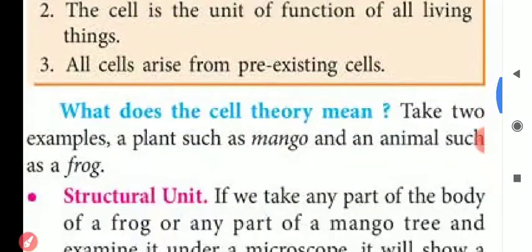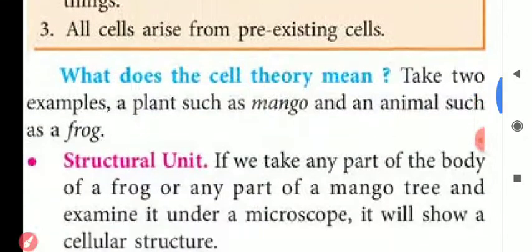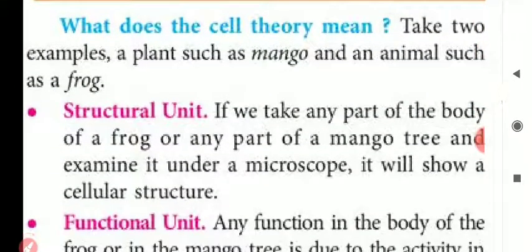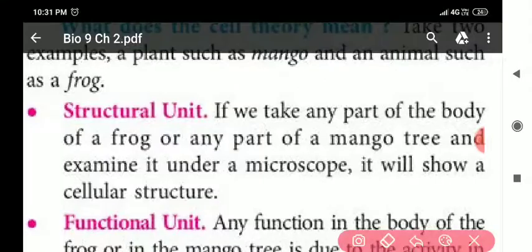Next, what does the cell theory mean? First is structural unit. We call the cell a structural unit because every living organism, whether it is a frog, a mango tree, any animal or any plant, is made up of cells.